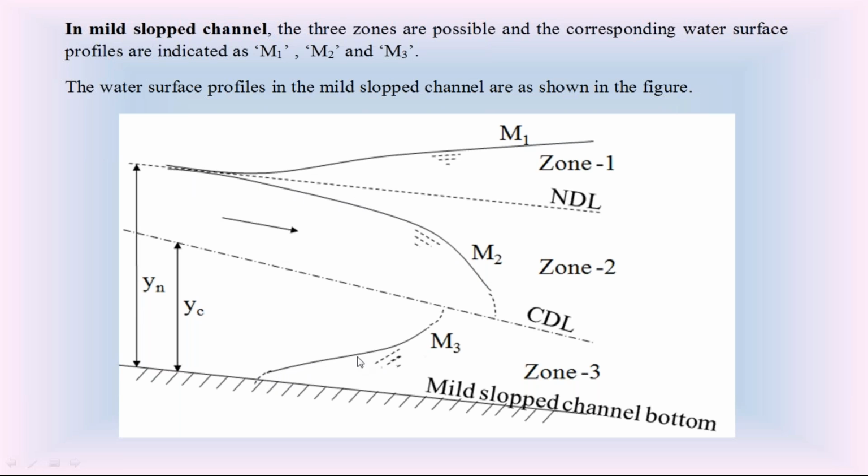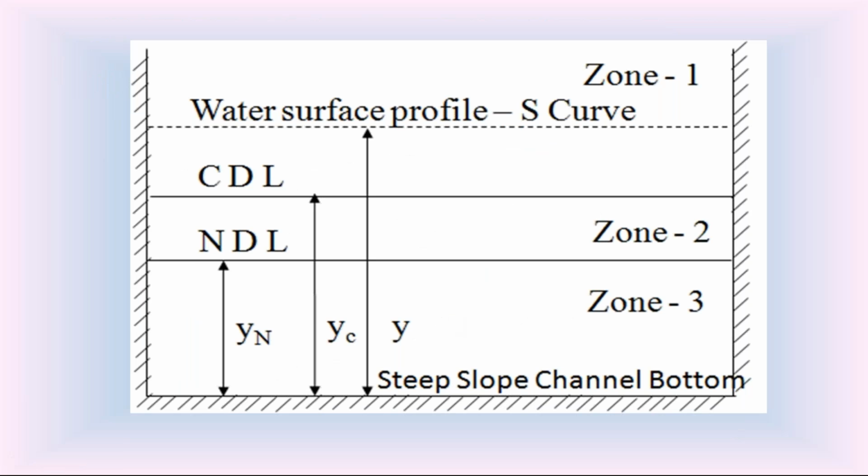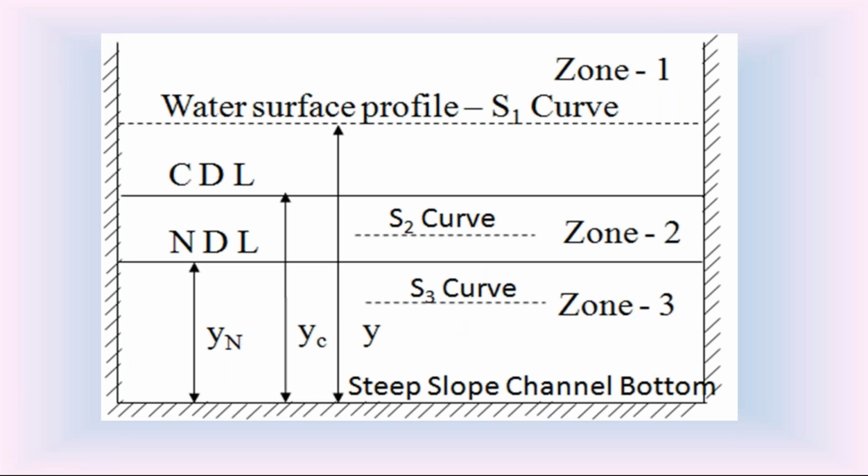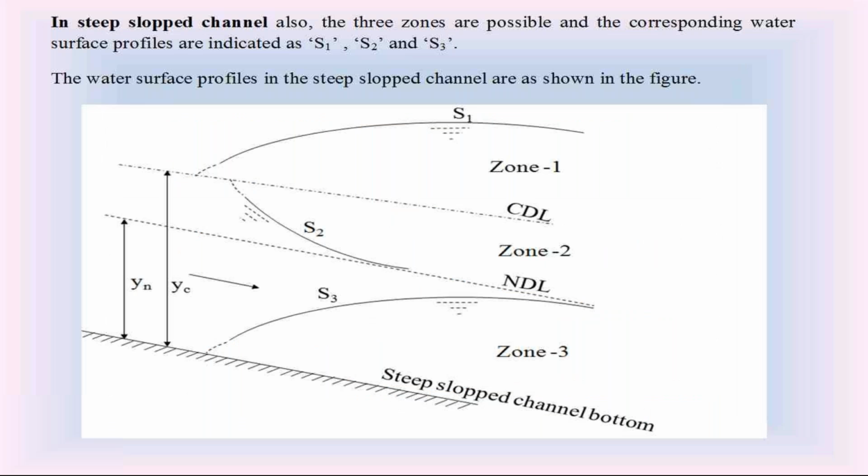M3 is a rising water surface profile, backwater curve. Similarly, steep slope channel, it may be a river, natural or artificial channel. In the steep slope channel, S1 is a rising water surface, S2 falling water surface, S3 rising water surface: S1 backwater curve, S2 drawdown curve, S3 backwater curve.